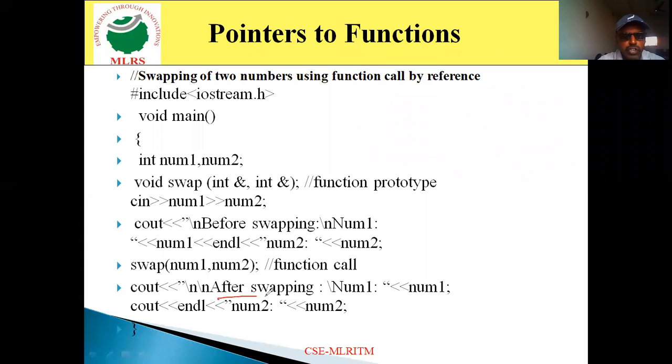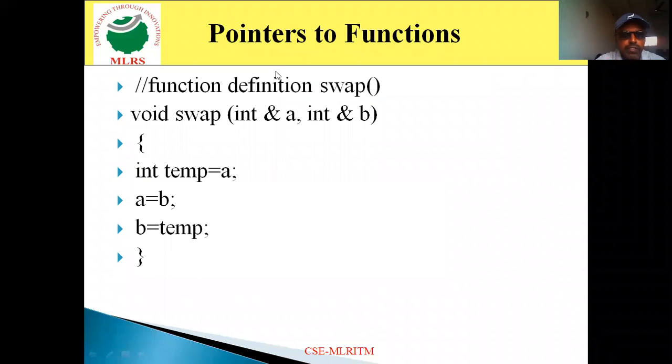When I print the values after swapping, then it prints num1 value and num2 value as different. Assume earlier num1 value is 5 and num2 value is 10. When I execute this statement, then num1 value becomes 10 and num2 value becomes 5. So successfully the values are swapped. If I use the reference address operator, that indicates I am accessing the memory locations of A and B, which modifies the values directly in those memory locations. It swaps the values and stores the latest values of A and B.